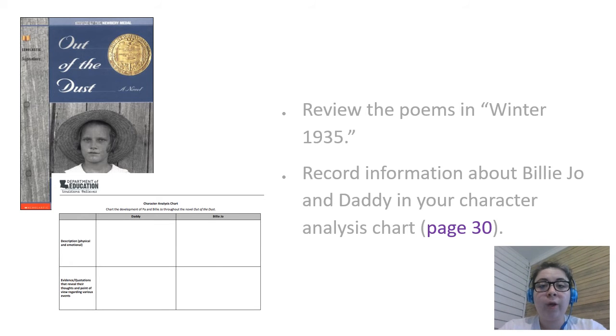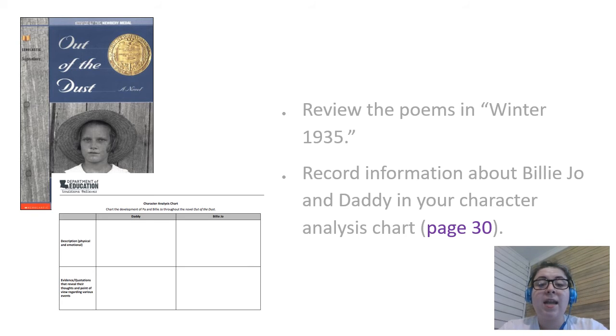Now, go back through and review the poems in Winter 1935, like all of the poems that we started with. Now on your character analysis chart, the chart on page 30, I want you to fill in this information about Billie Joe and Daddy.